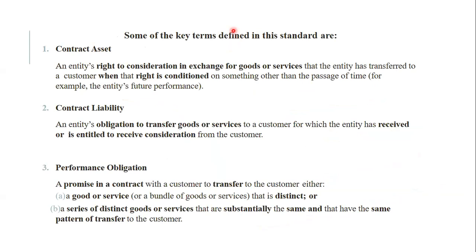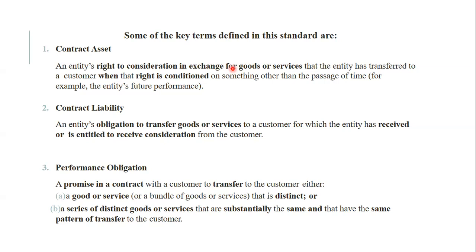Some of the key terms defined in this standard are important. If you want to sign a contract, what can you sign? A contract is for providing goods or providing services, right? Under both cases, there is a contract asset and a contract liability.